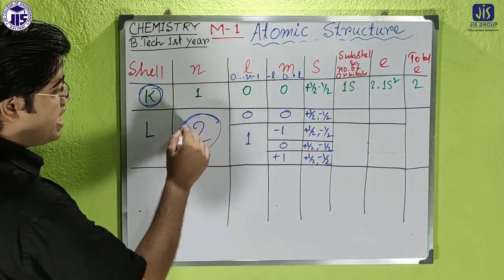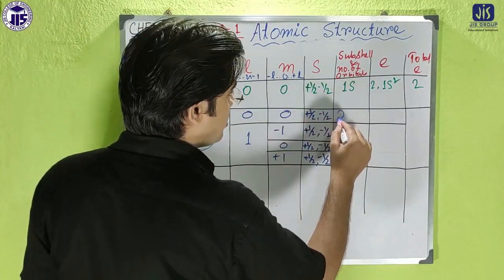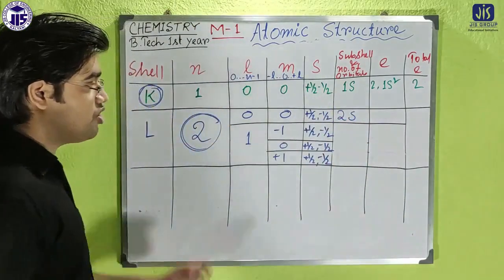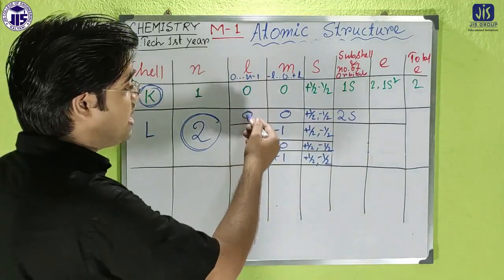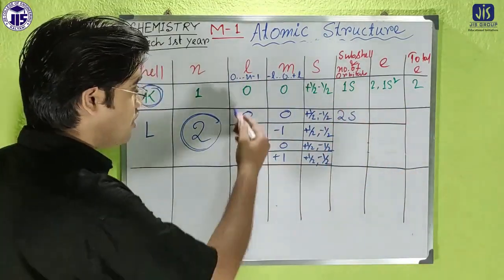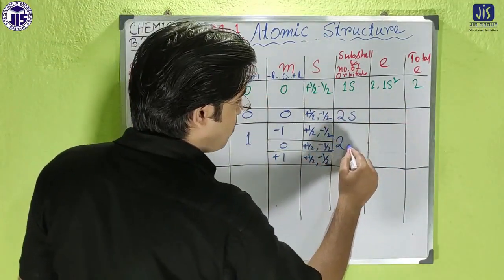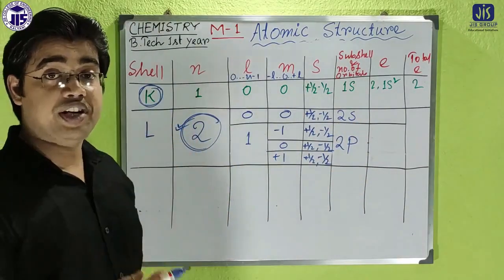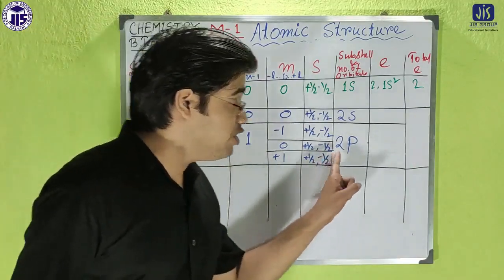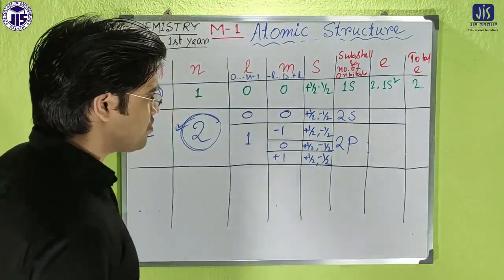Now look here, if n equal to 2, then here it will be 2s. For l equal to 0 it will be s, as I already discussed, and for l equal to 1 it will be p, but it is under 2, the principal quantum number. So obviously it will be 2p.